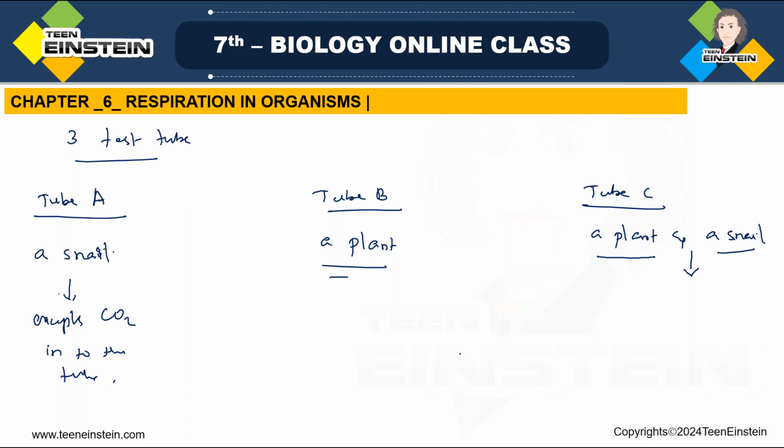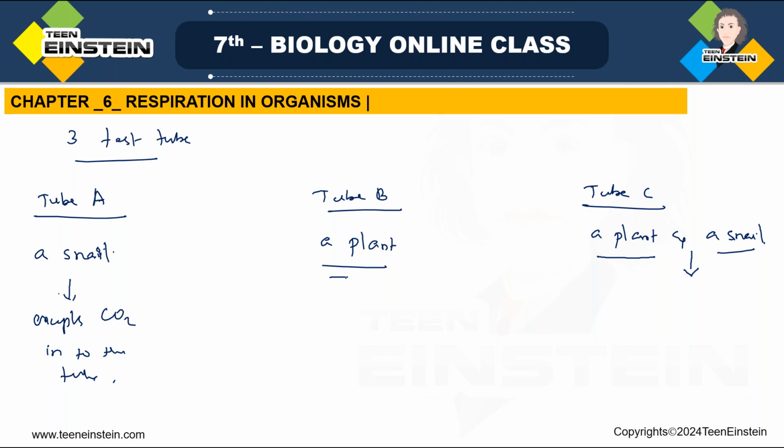So this plant will take in the carbon dioxide, right? The plant needs carbon dioxide, so the carbon dioxide level, or the concentration of carbon dioxide, will be reduced.